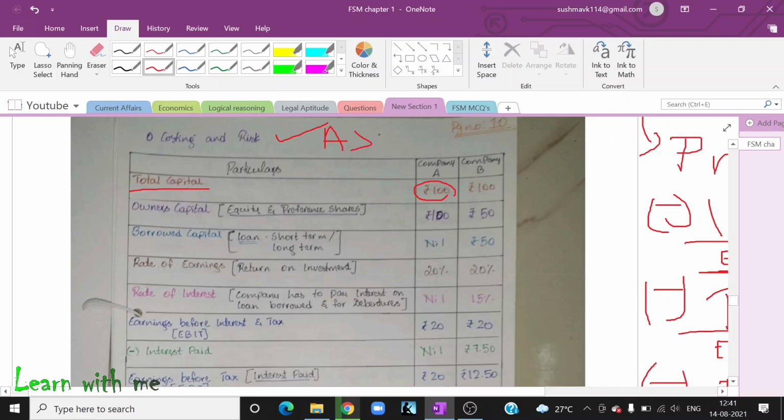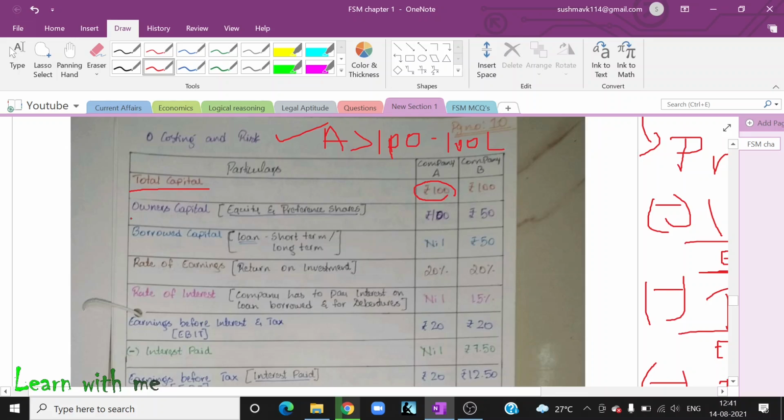While going for an IPO, they said that we are going to issue the shares, and the total shares we are going to issue is 1000, and for that the face value is 2 rupees. If you calculate all, the total capital is 100. Let us assume it is 100 lakhs. Let us assume all these figures are in lakhs.